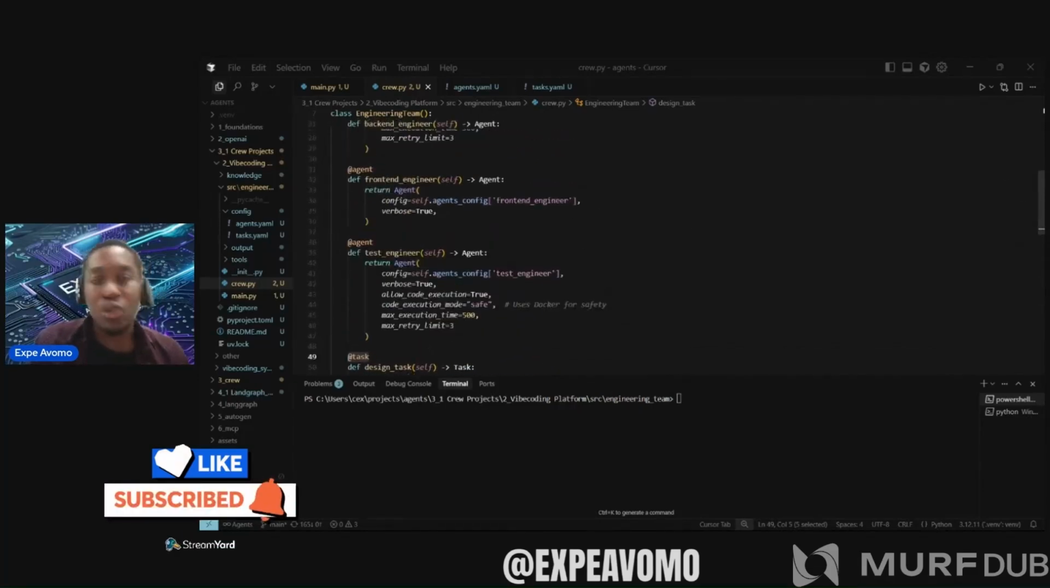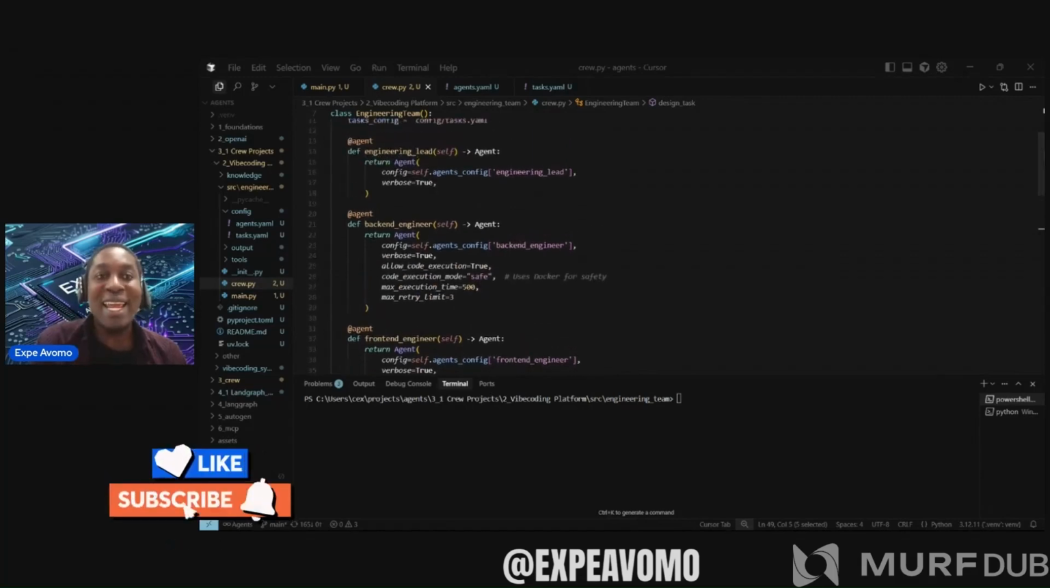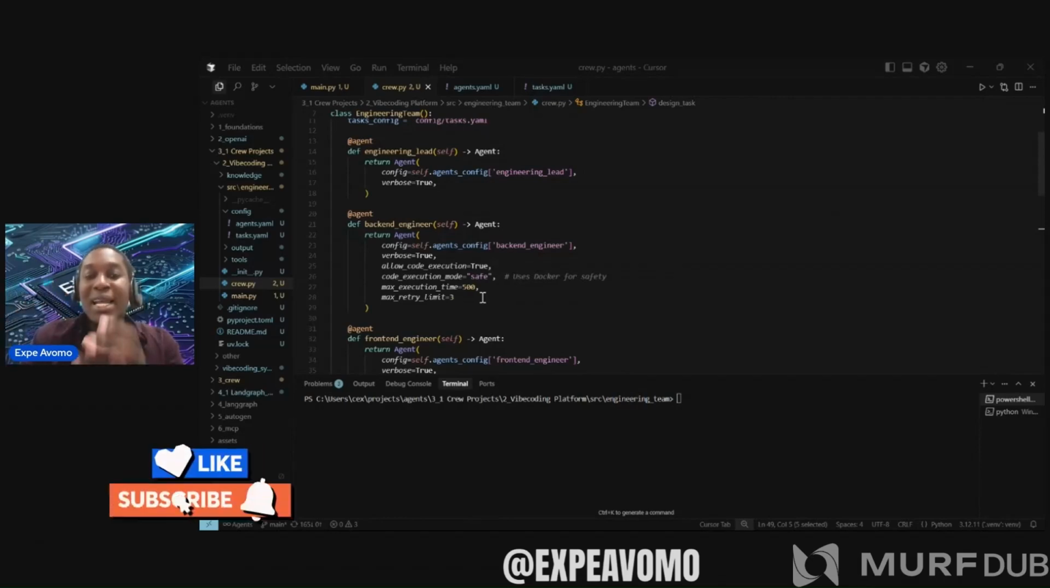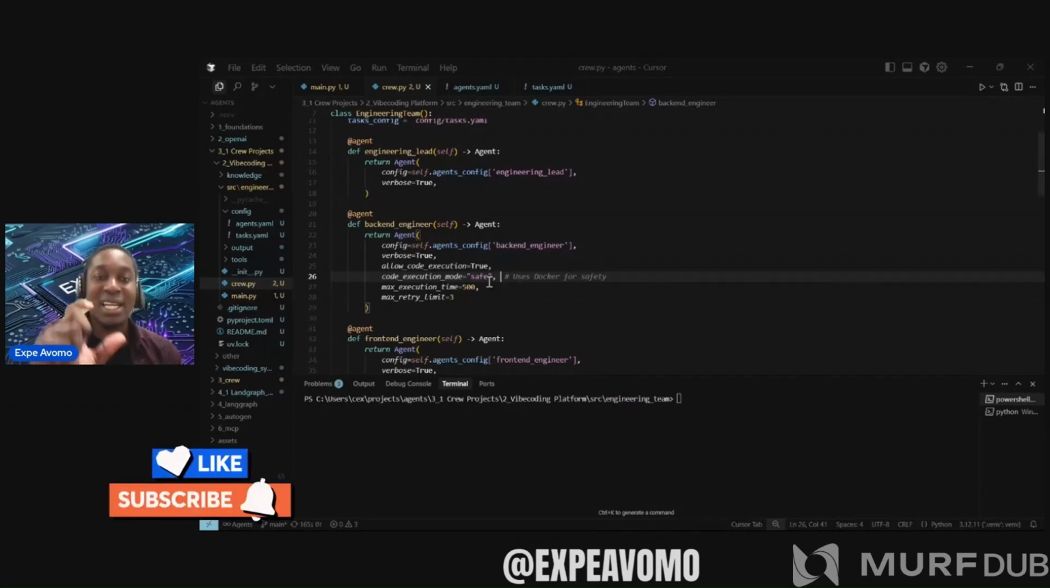An important aspect I mentioned is using Docker. Where does Docker come in? Docker comes in for the agents that need to execute code. What Docker allows us to do here is execute code externally in Docker containers to avoid consuming resources from our own machine. For example, the backend engineer needs to execute code for it to work. We set allow code execution to true and code execution config to Docker. This tells the agent to execute automatically generated code in Docker.